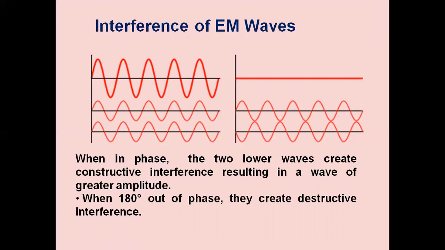These waves are propagating in the channel in different directions. At the receiving end, when they are coming in phase, they will be added up, and we will be getting more field strength. When they are 180 degrees out of phase, that means one wave is out of phase with respect to the other. One wave is like this, 0 degrees phase. The other wave is 180 degrees phase.